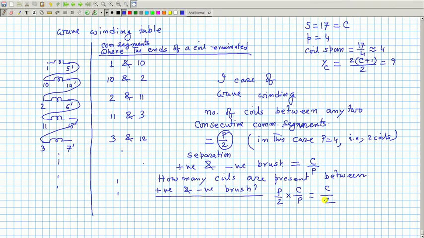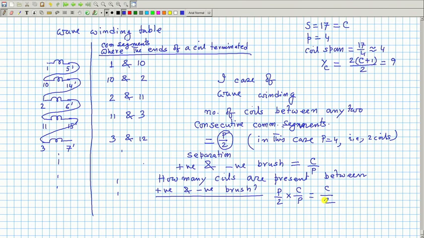No matter what is the number of poles, if you have identified the positive and negative brushes, the separation between them has to be C by P in any case, whether it is lap, wave, whatever way you think.